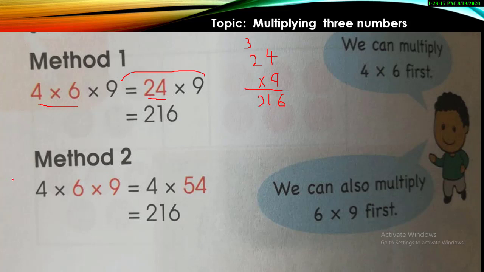In the second method, it's totally your choice. You can first multiply 6 by 9. When you multiply 6 by 9, your answer is 54 and the 4 is left to multiply. So this 4 will then be multiplied by 54, and see, your answer will be the same. In both methods, the answer is 216.